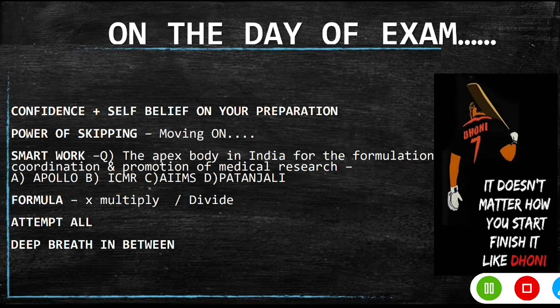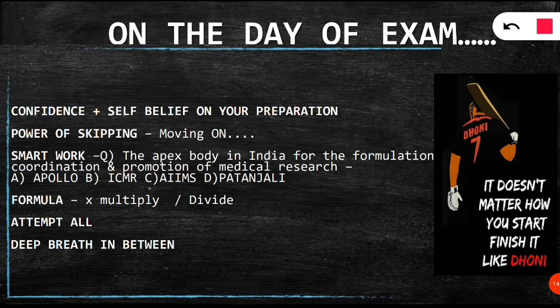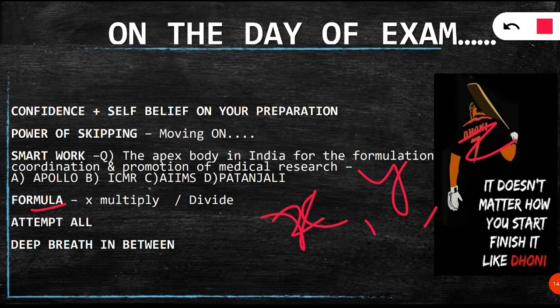For some numericals, you will not know the correct formula. So what you should do is, if two values are given, for example X and Y, and you have to find Z, and you don't know what will be the constant and what will be the variable, simply multiply those values or simply divide those values. Then try to see in the options the closest value to your approximation.